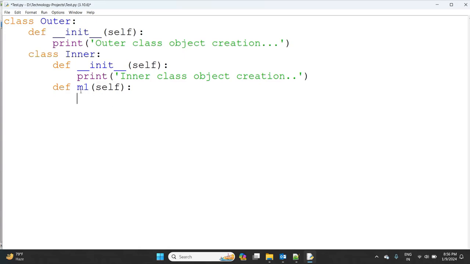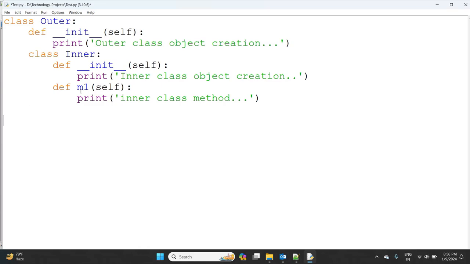Now inside the instance method, I'm printing "inner class method". Up to now, whatever theory we discussed, we mentioned in the program.